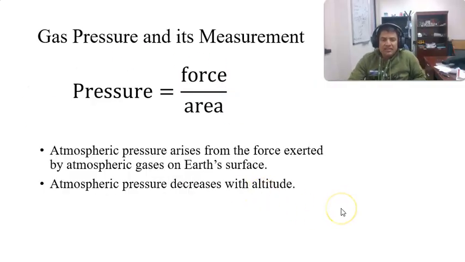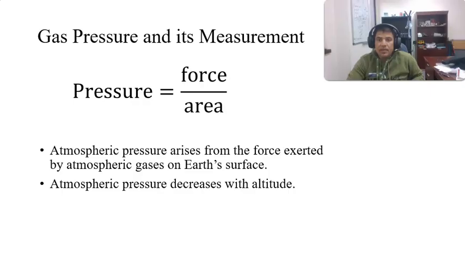So let's first discuss what pressure is. Pressure can be exerted by gas, by liquid, and by solid. Whatever the phase exerting the pressure, the formula is basically the same. Pressure is equal to force per unit area. It's force divided by area.